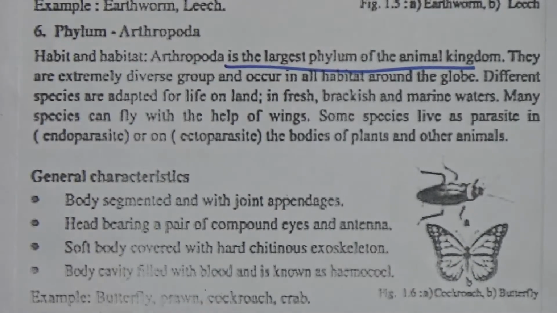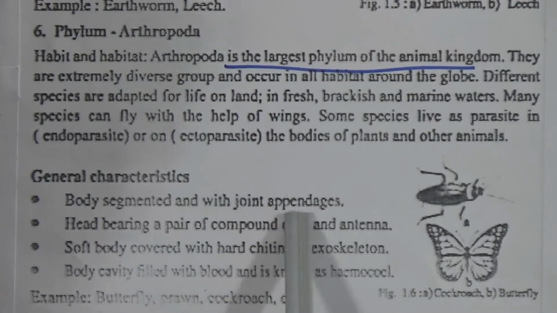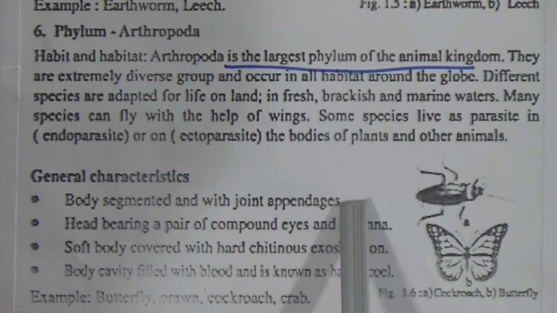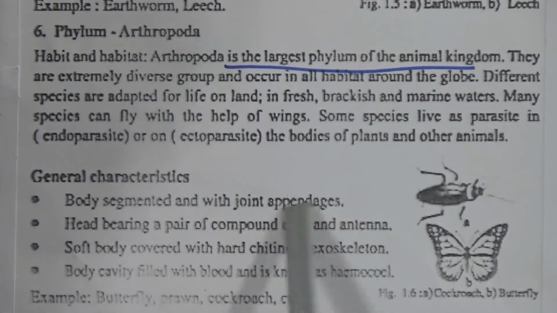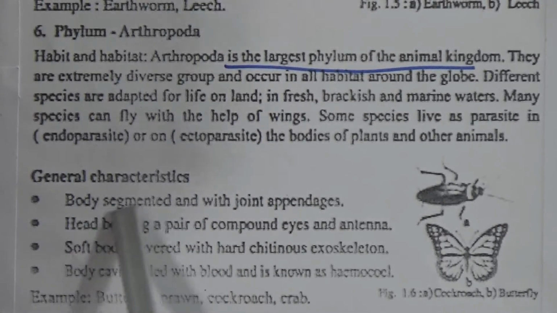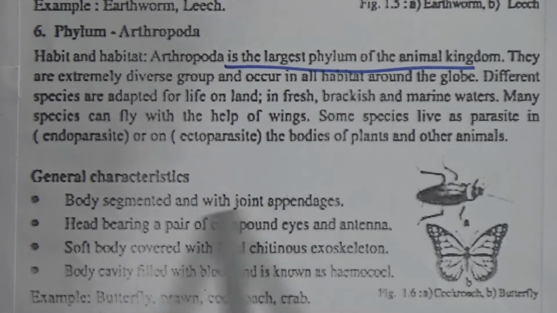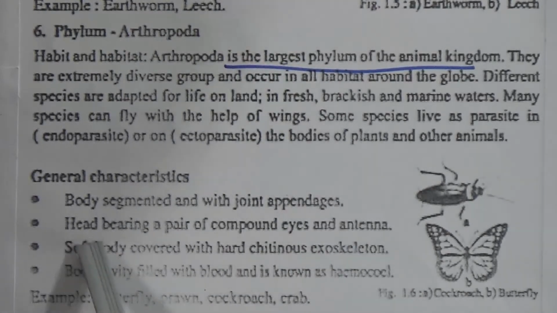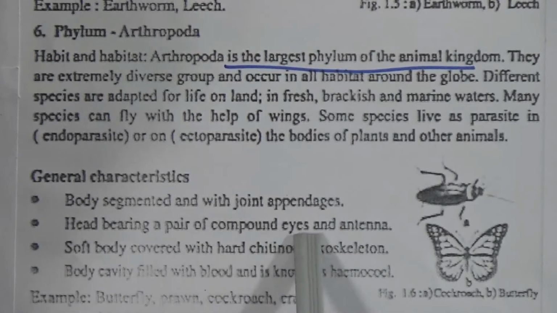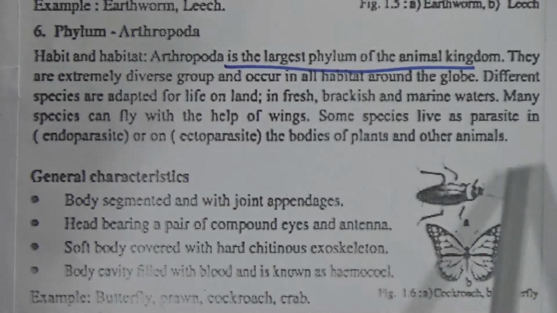Let's see the general characteristics. Body segmented and with jointed appendages. In case of prawn, if we observe, their body is segmented and with jointed appendages. The head bears a pair of compound eyes and antennae. In case of cockroach, we find two antennae.